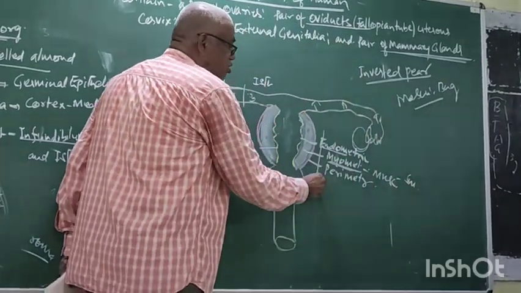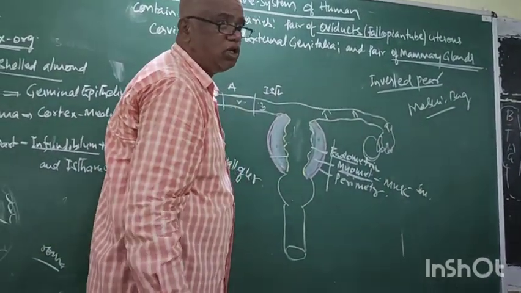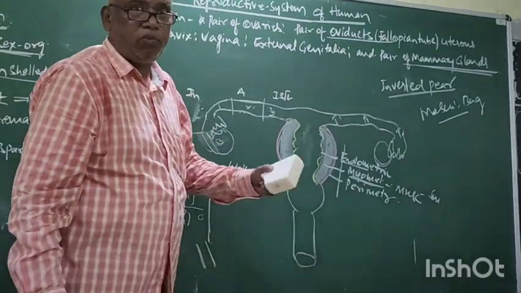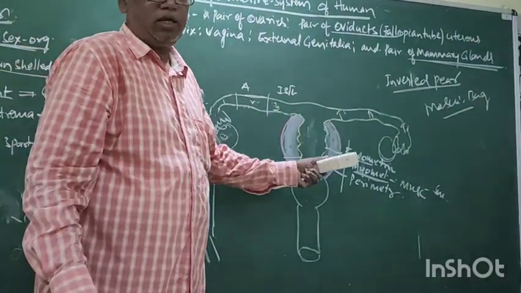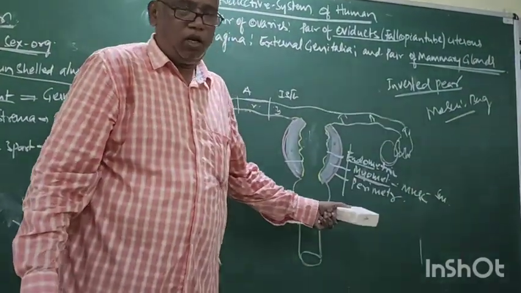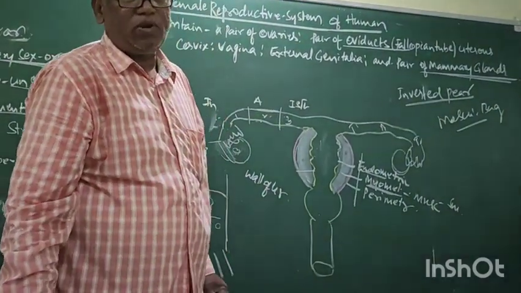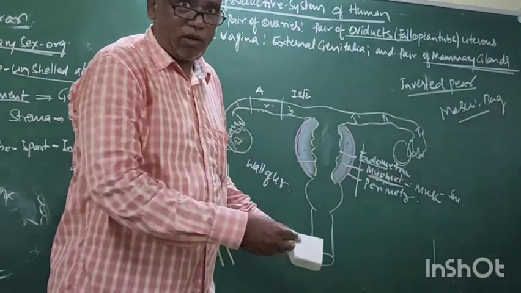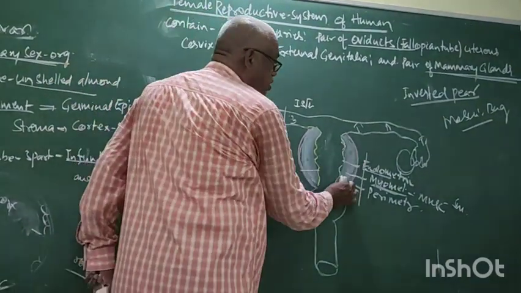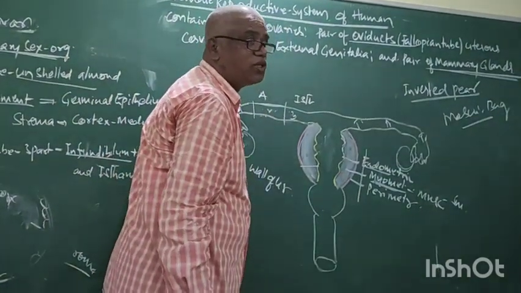Now among these three layers, in order from inner to outer: inner, endometrium; middle, myometrium; outer, perimetrium. Among these three, which is muscular? Myometrium.